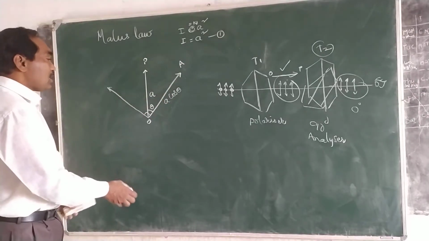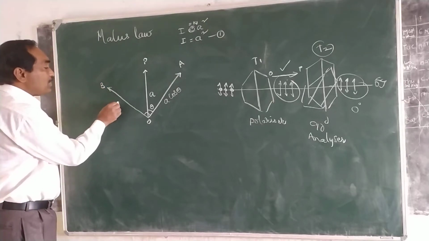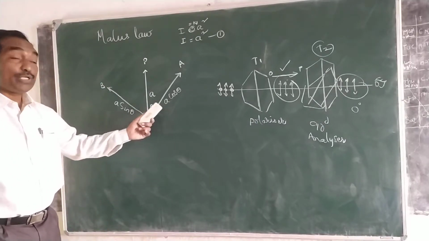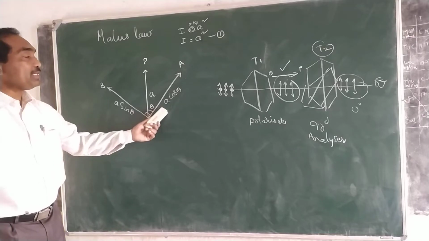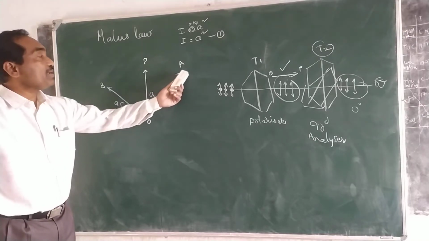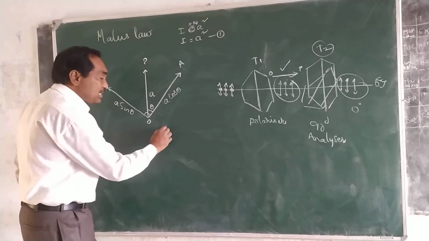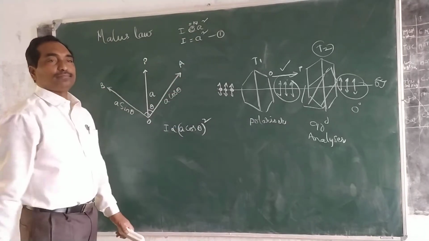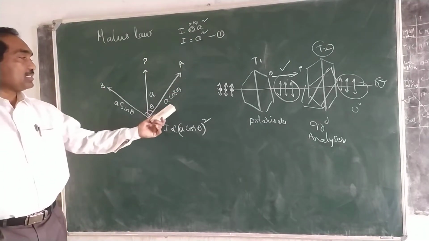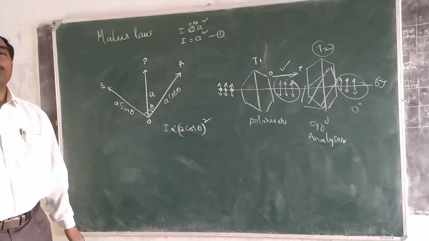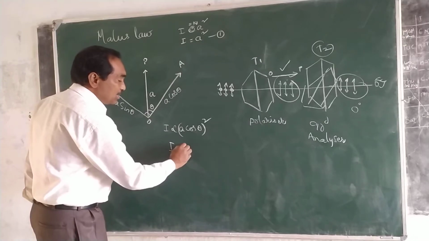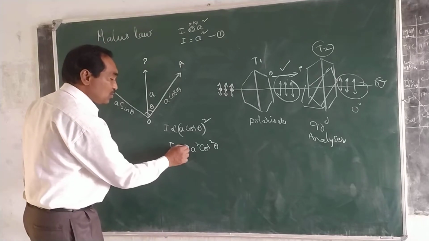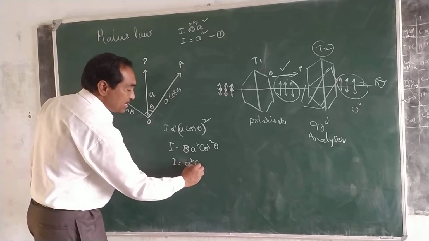And the normal component is A sin theta. So this is also an amplitude, and this is also an amplitude. Now the intensity of light which is coming along the direction of the analyzer, I, is proportional to A cos theta whole square, because intensity is proportional to the square of the amplitude. That is I is equal to K into A square into cos square theta. Similarly, if K is equal to 1, I is equal to A square cos square theta.